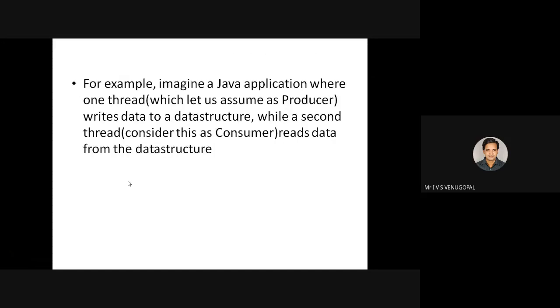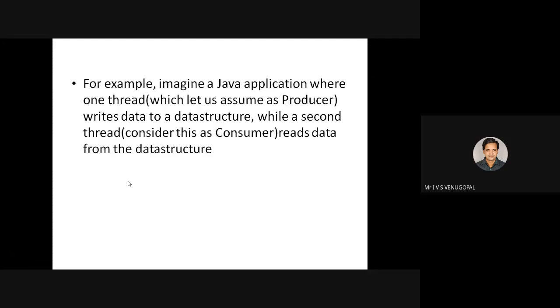So for example, consider a Java application where one thread, call it the producer, writes some data onto a memory. Consider it to be a shared data structure, for example an integer array, where the producer writes some data.